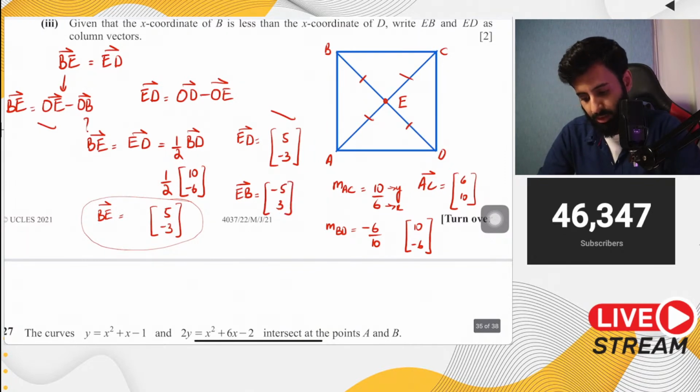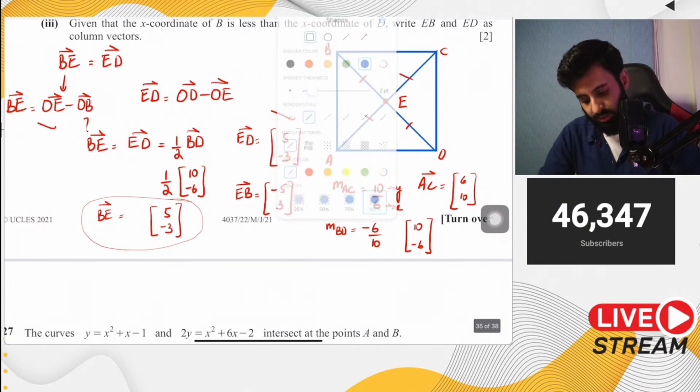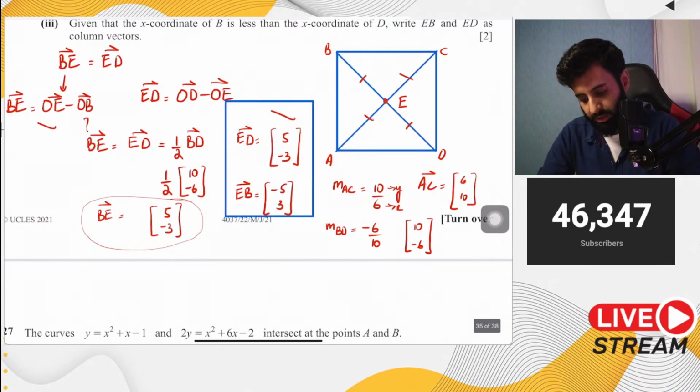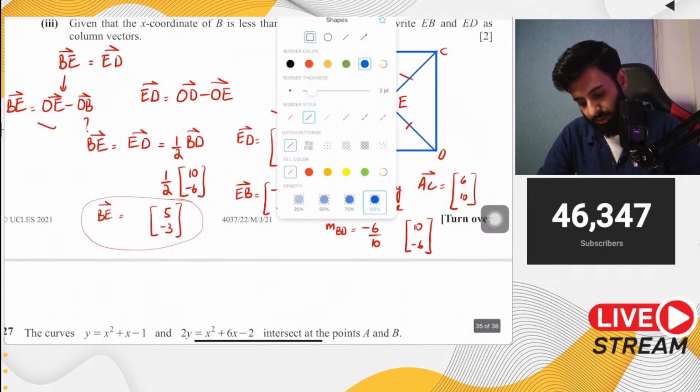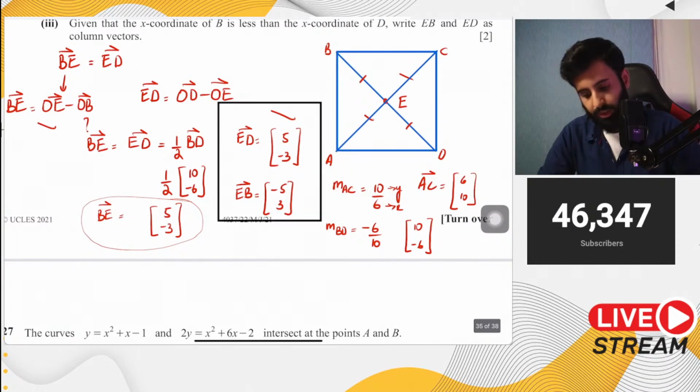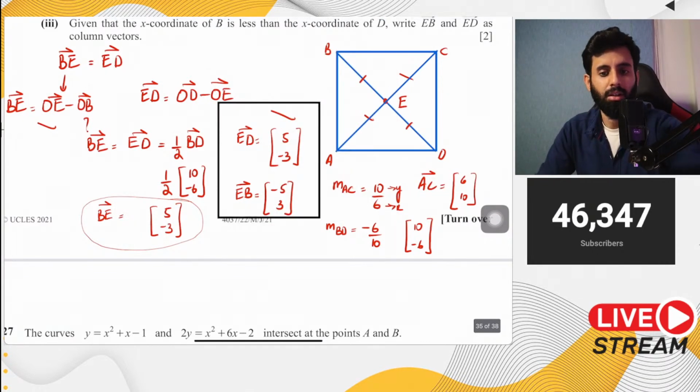Now I know this was a bit complicated. Well, that's how the question is. It is a complicated question, but here's the solution. So take a good look at it and let me know what your thoughts are.